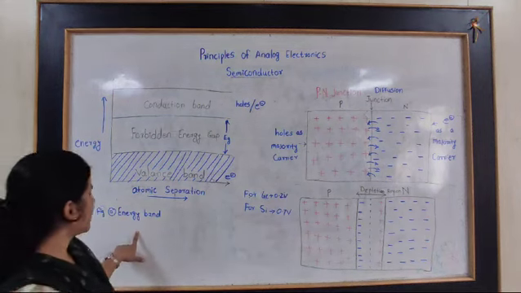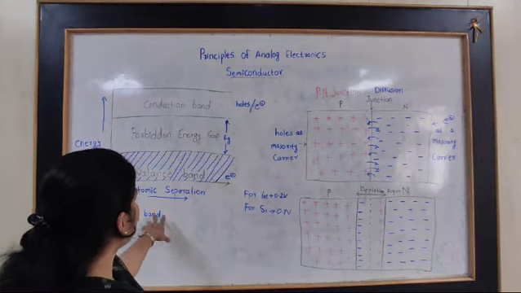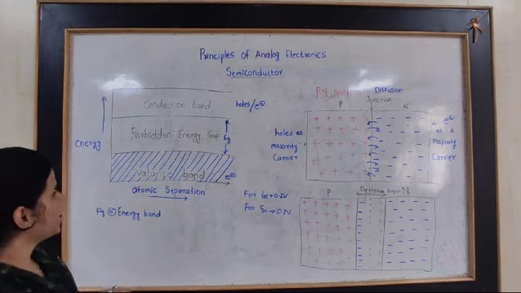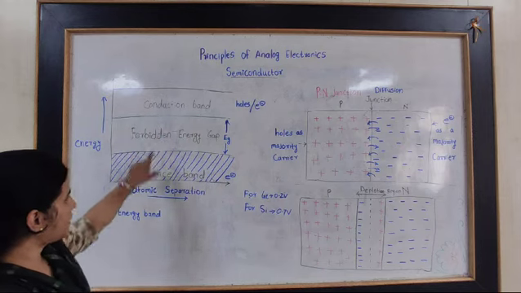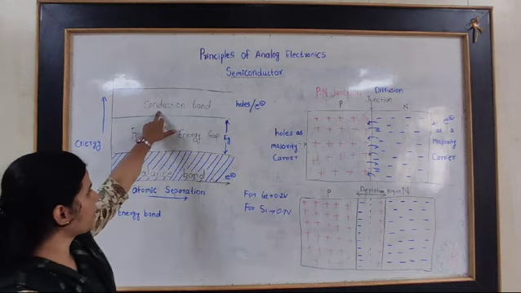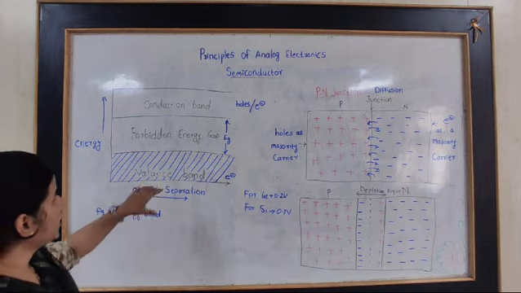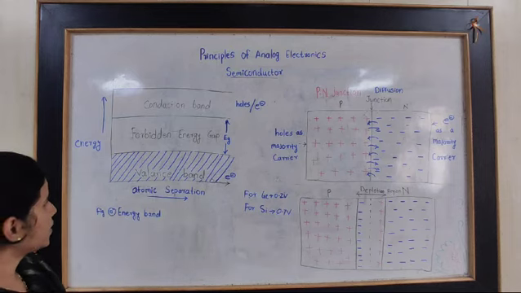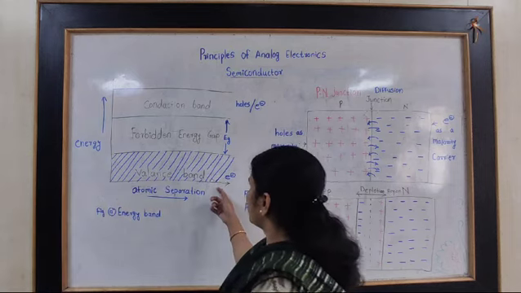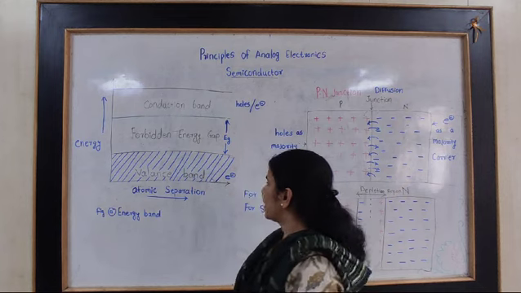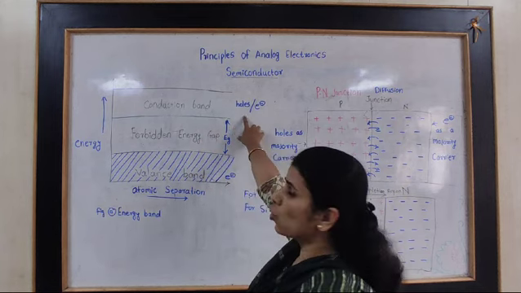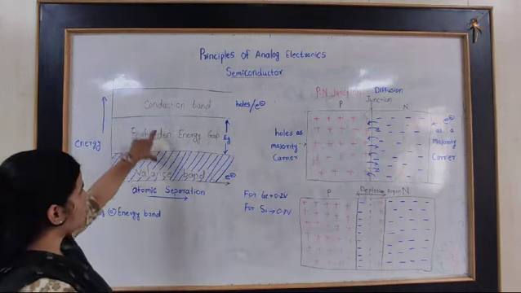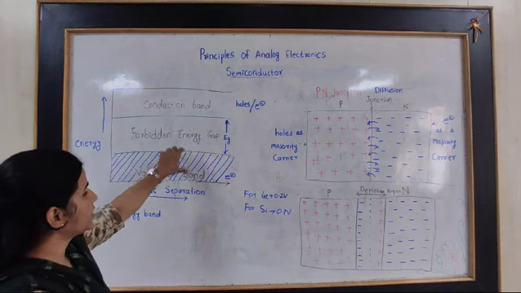This diagram is an energy band diagram of any solid material. There are two bands present in that energy band diagram. First is the conduction band, second is the valence band. And as we see, there is some energy gap between these two bands. First we will see the valence band. In the valence band a number of electrons are present, and in the conduction band some holes and electrons are present. This gap between these two bands is called the forbidden energy gap. Why is the gap present there?